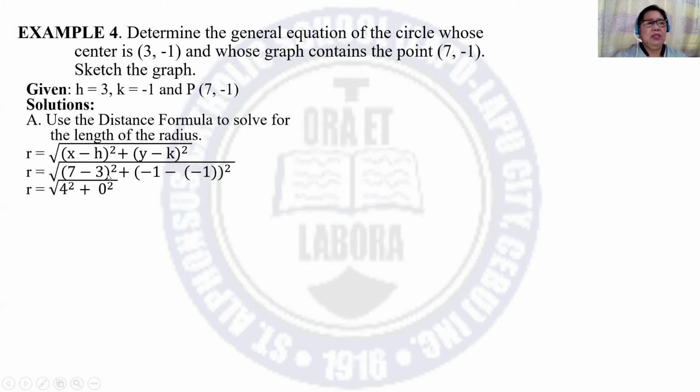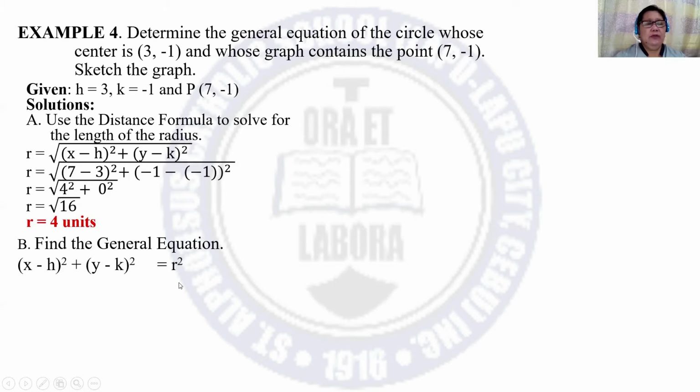Then 7 minus 3 is 4. Negative 1 plus 1 is 0. 4 squared is 16. 0 squared is 0. And the square root of 16 is 4. So, the value of the radius is 4 units. Next, we have to find the general equation.